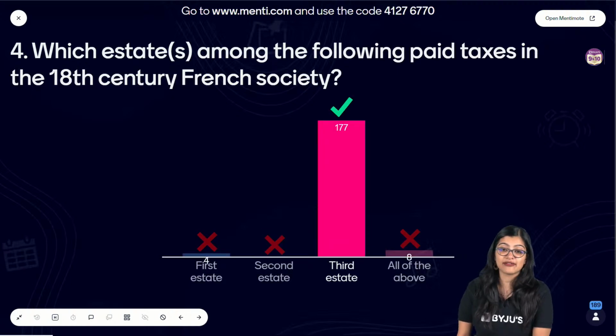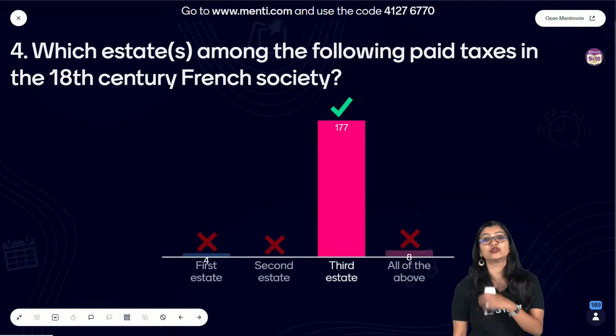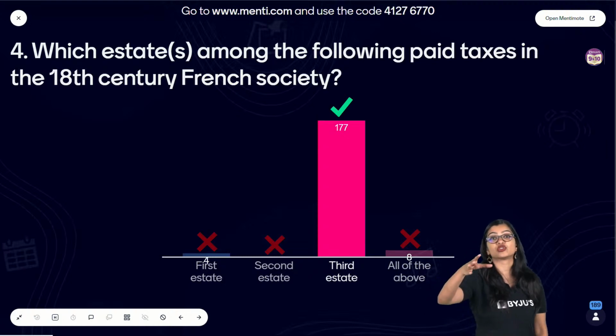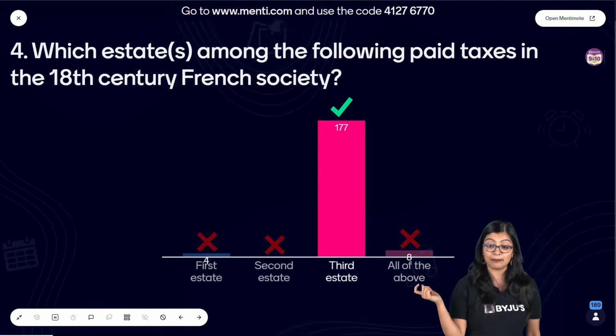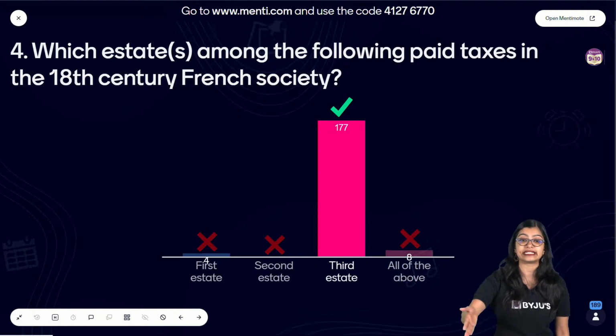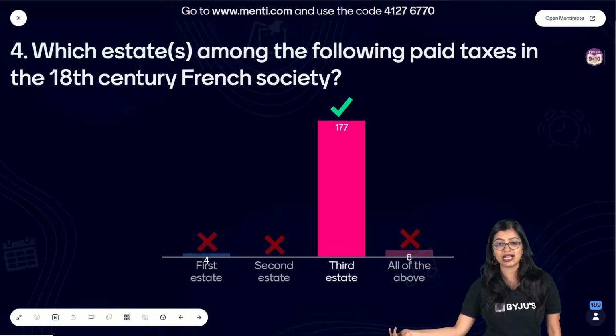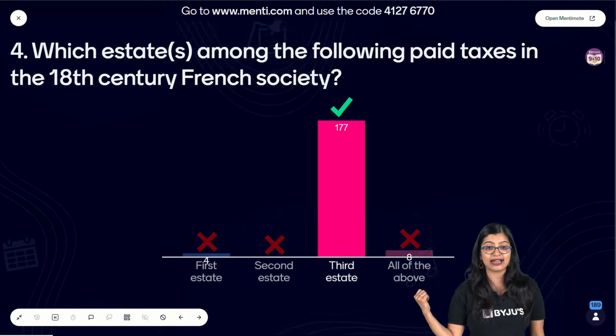Very good, everybody. Now, in the chat, I want you to tell me who constitutes what population of the French society comes under the third estate. Can you tell me that they were paying taxes in the 18th century, right? So can you tell me what comes under the category?